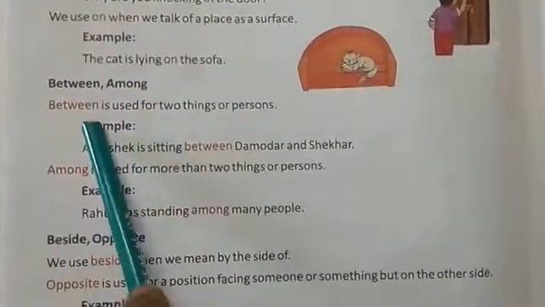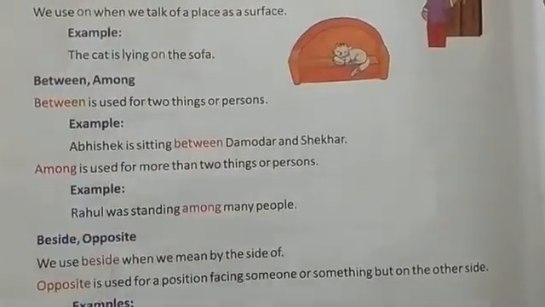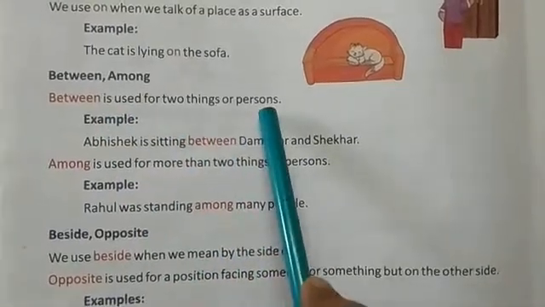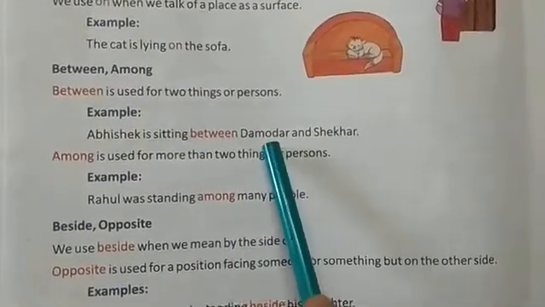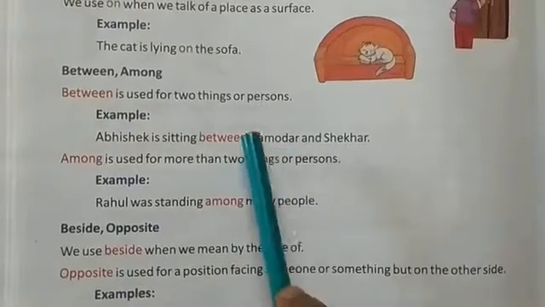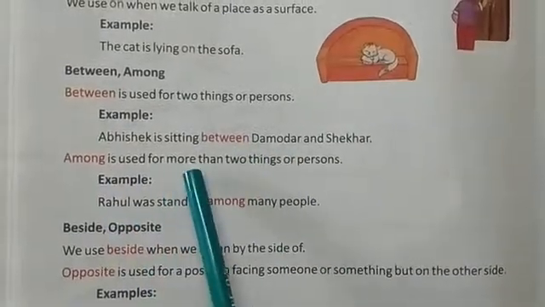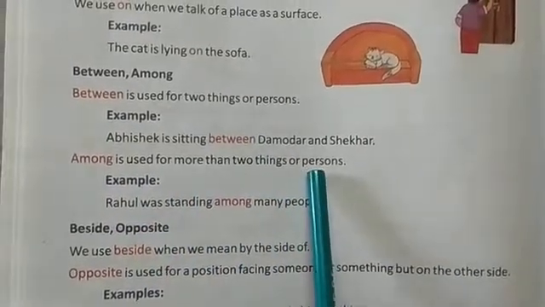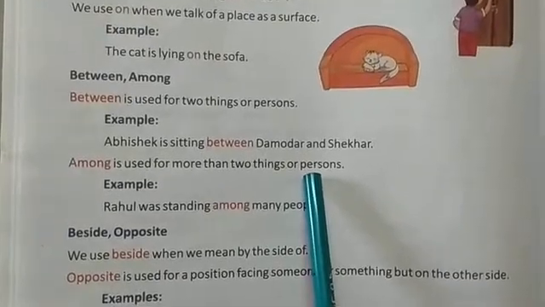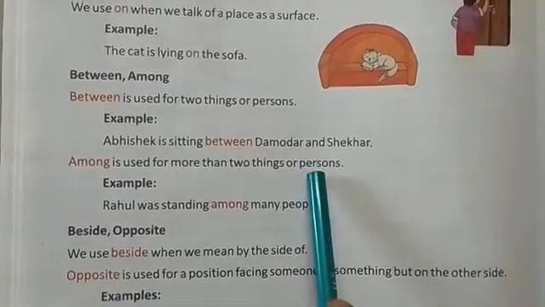Between and among. When to use between and when to use among? Between is used for two things or persons. Here when we are talking about two persons, we will use between. Among is used for more than two persons or things. So when we are talking about more than two persons, we will use among with it.